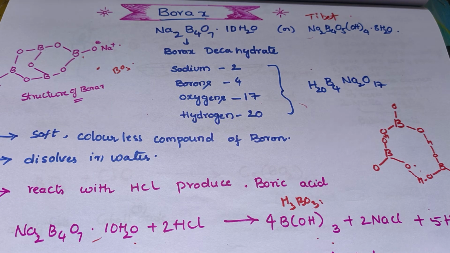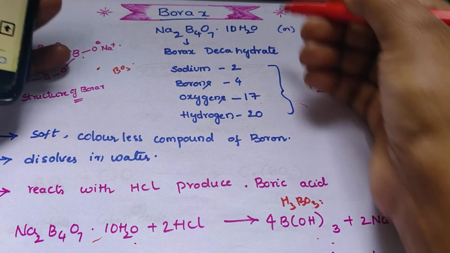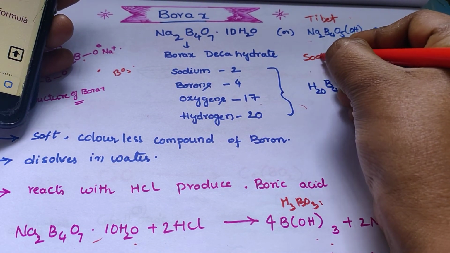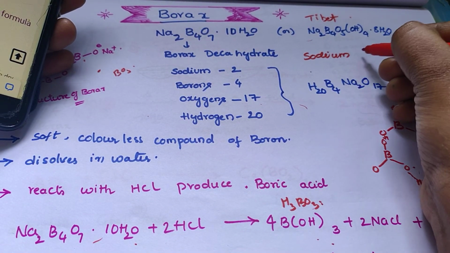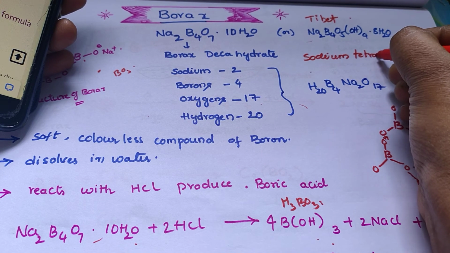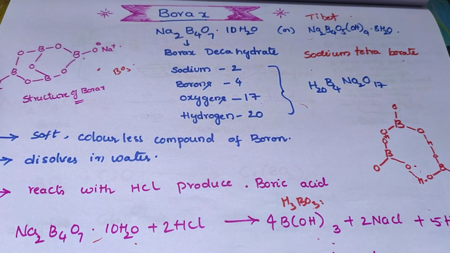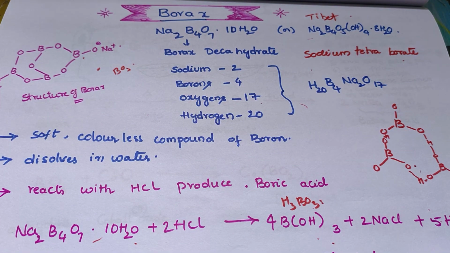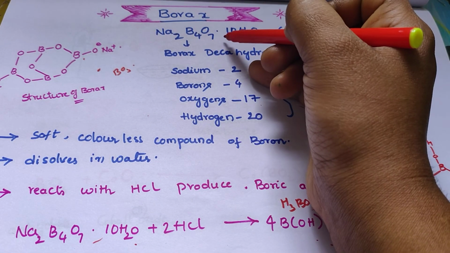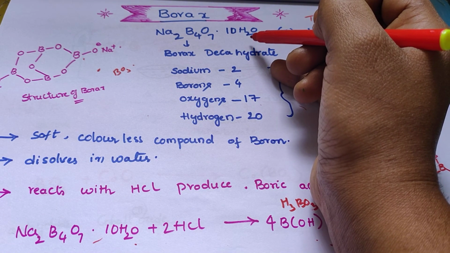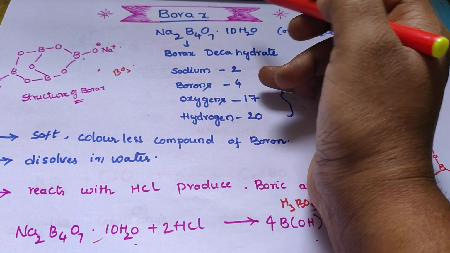Borax is also known as sodium tetraborate. Sodium tetraborate is also called borax. And next one is write the chemical formula of borax. That is Na2B4O7·10H2O is the chemical formula of borax.